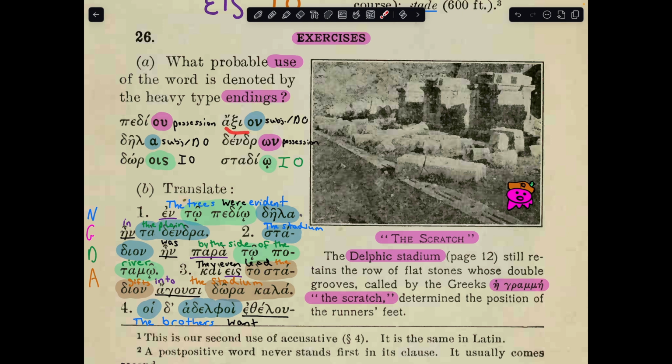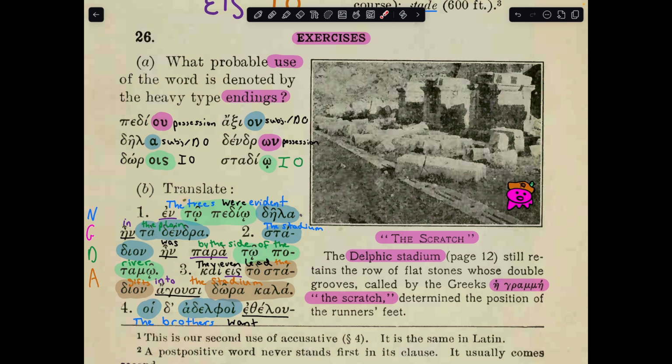So axion has the on ending, so that has to be either the subject or direct object because it's accusative. We don't actually know because on can be both nominative and accusative. In the same way, we have dela, which can be the subject or the direct object because it's nominative, accusative, plural, and those are the same in the neuter.